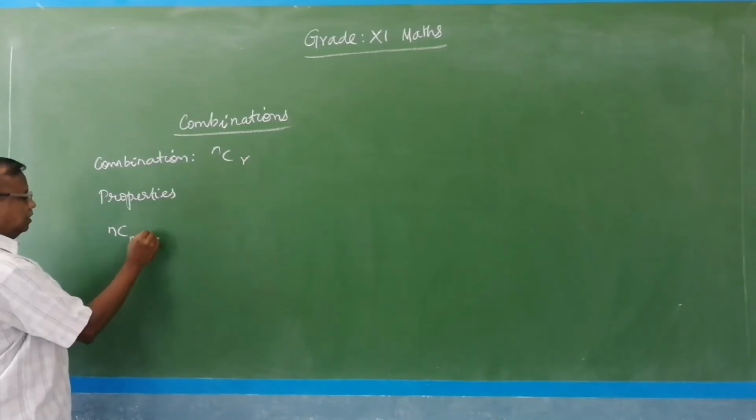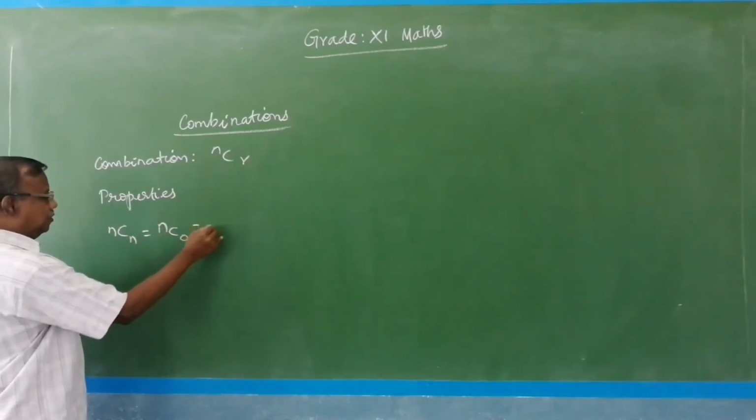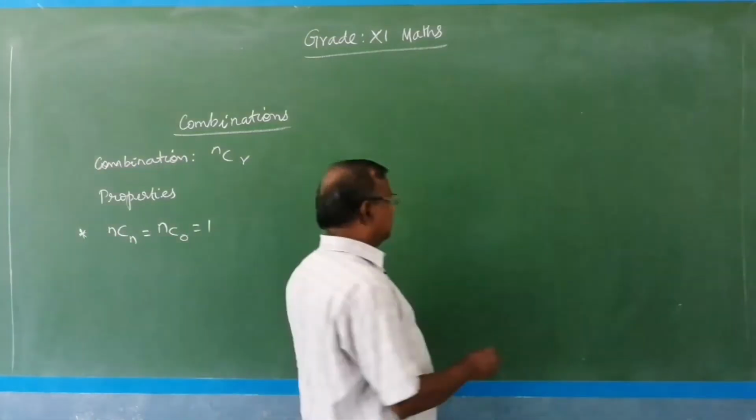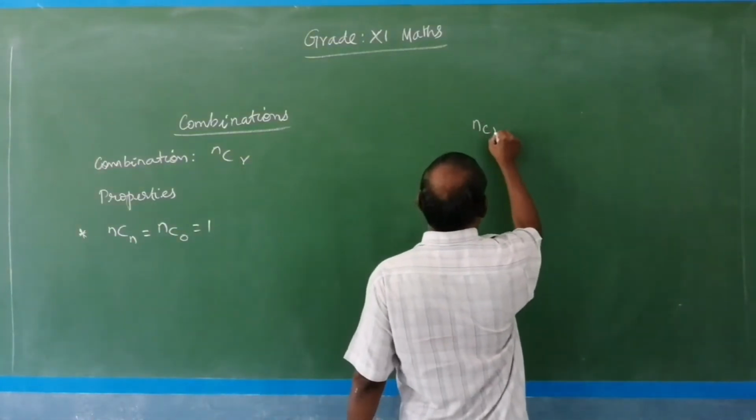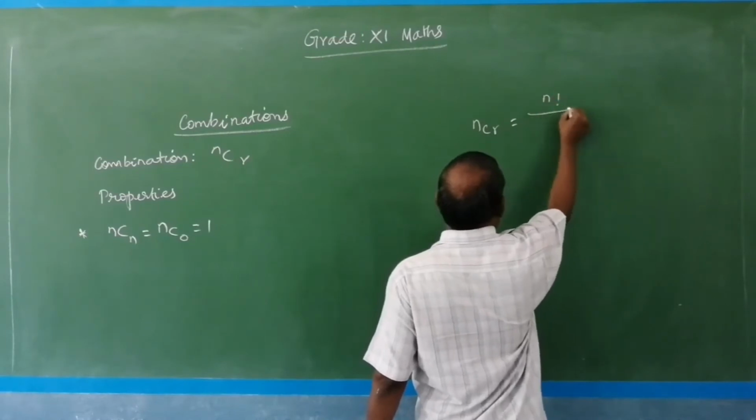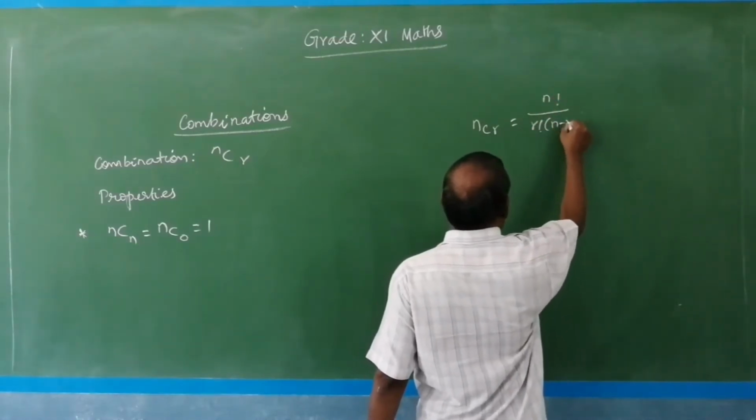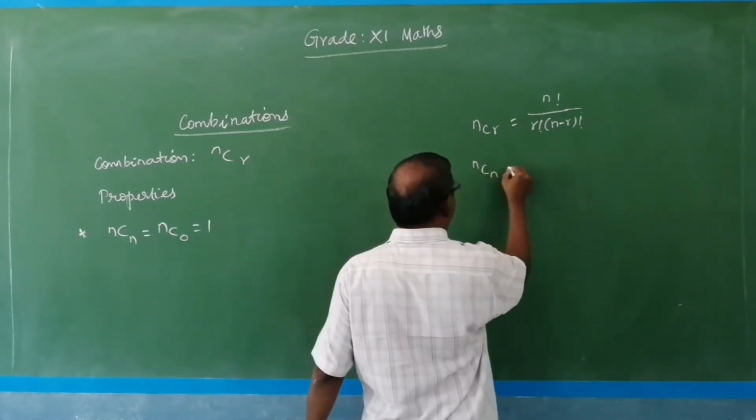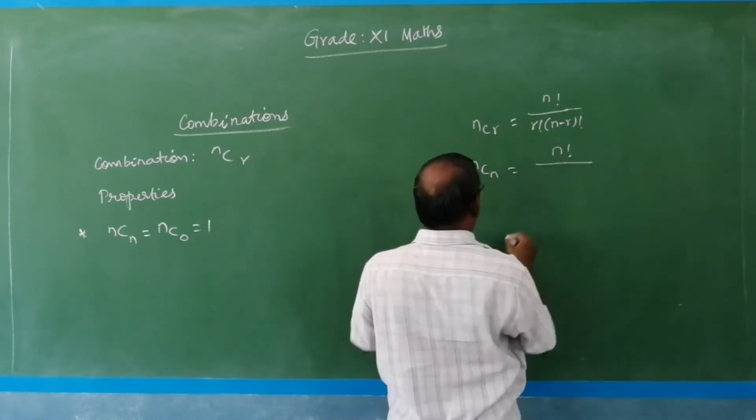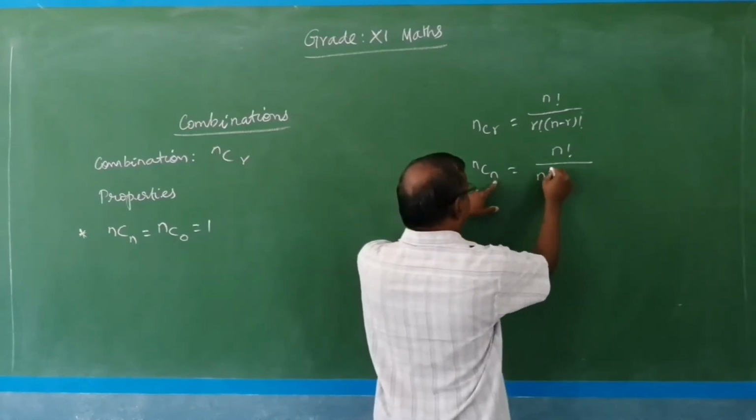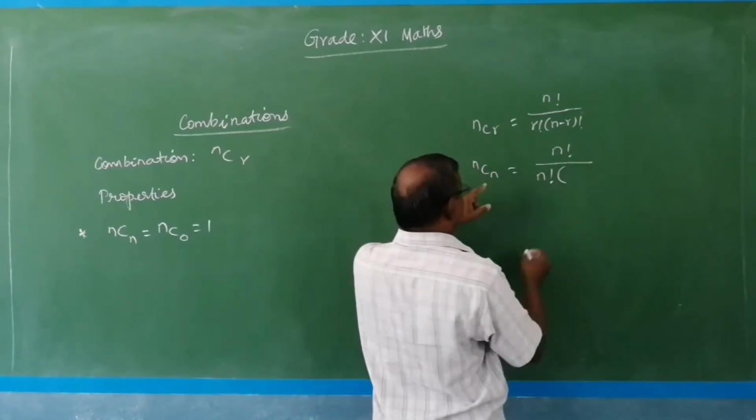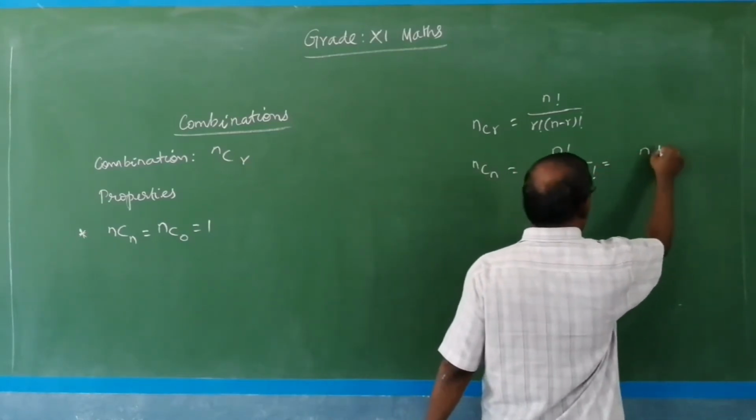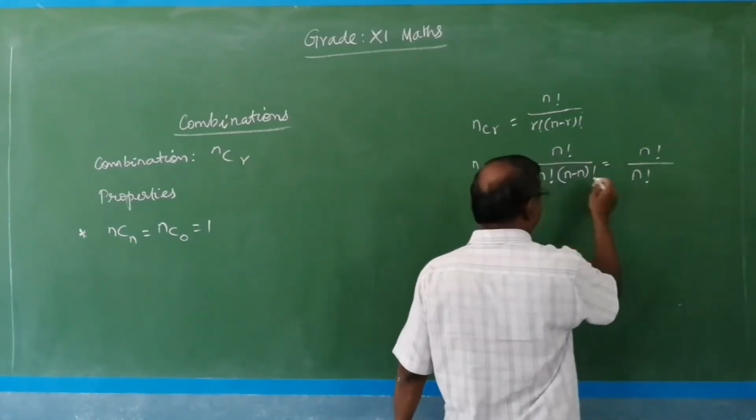NCN equal to NC0 equal to 1. So the first property. Here let me prove that NCR equal to N factorial divided by R factorial into N minus R factorial. NCN equal to N factorial divided by N factorial into N minus N factorial.